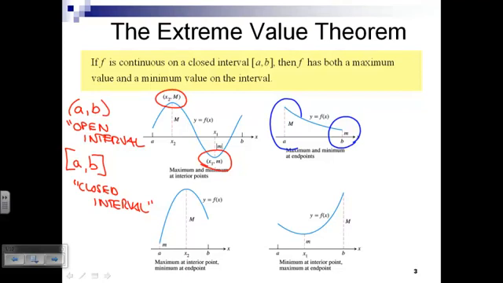So if we were going on an absolute maximum hunt, where might we look? The endpoints is one place, and then the interior is the other place. But on the closed interval from A to B, how many different points are there?